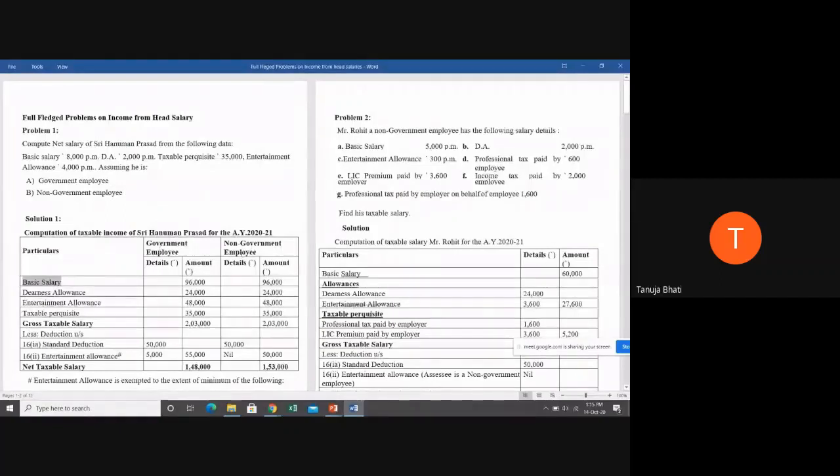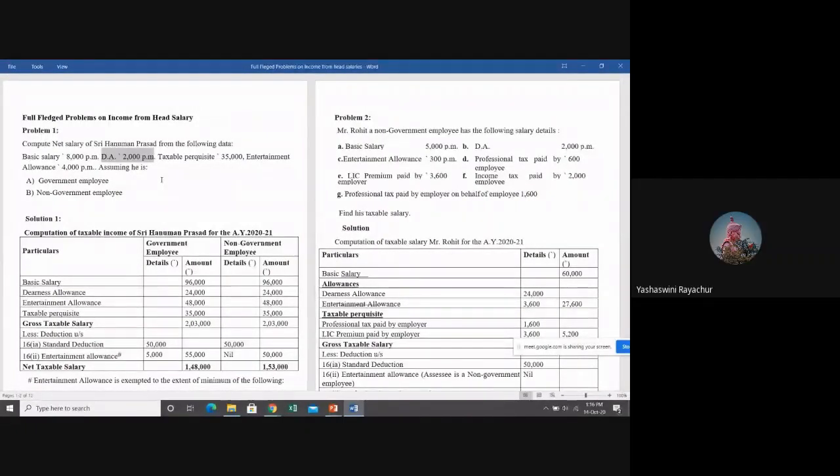First, we solve in case of a government employee, then we see the non-government employee. So, basic salary is nothing but 8,000 into 12. Now, dearness allowance. Students, tell me whether dearness allowance is taxable or whether it is exempt.